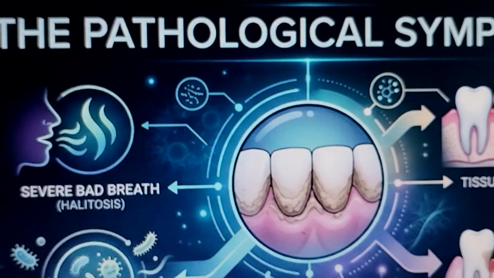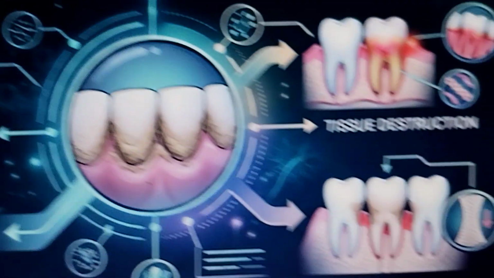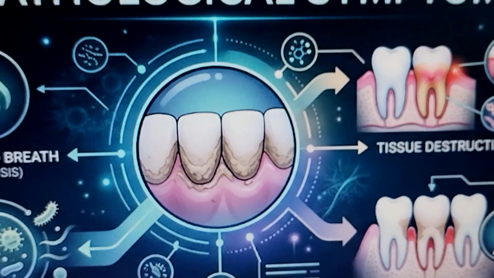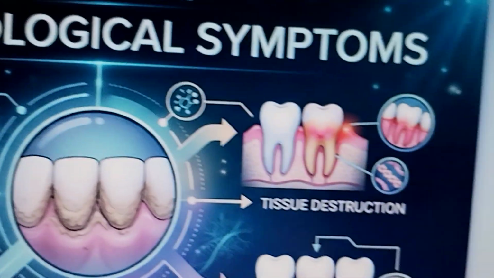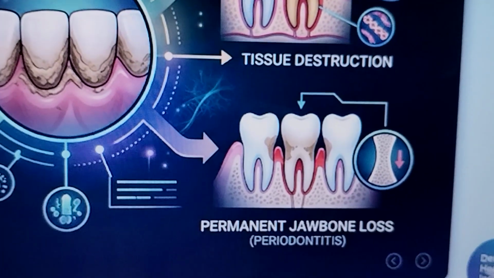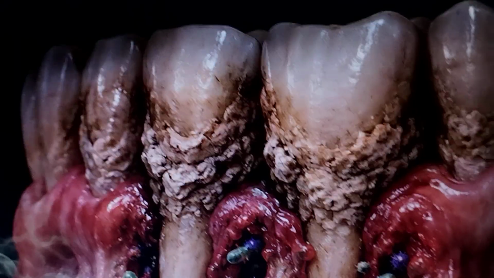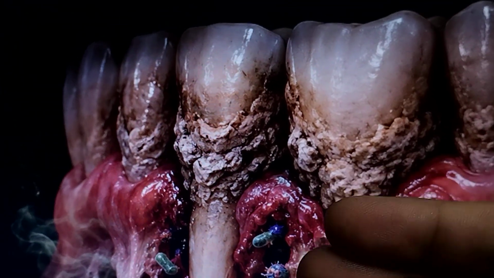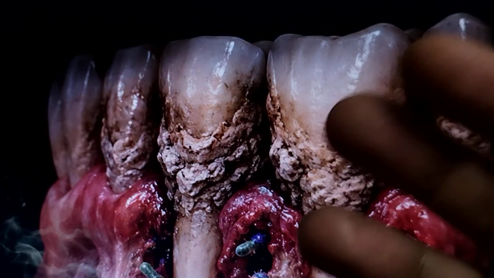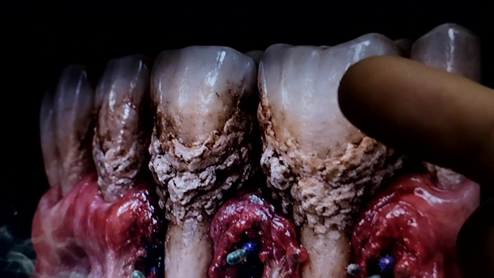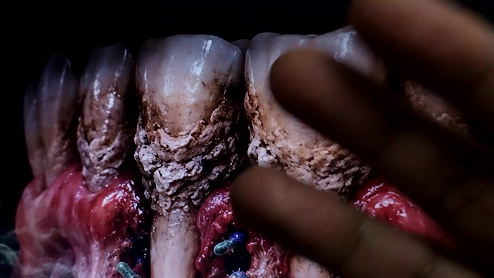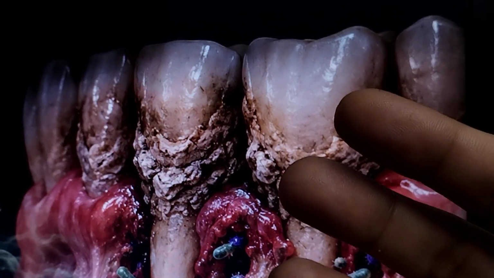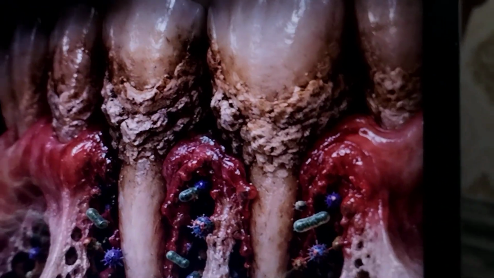The pathological symptoms: bad breath, tooth tissue destruction, and permanent jawbone loss. Now that we understand calculus chemically and biologically, let's explore the destructive pathology. How exactly does this calcified rock trigger severe bad breath, tissue destruction, and permanent bone loss? How does it do this?